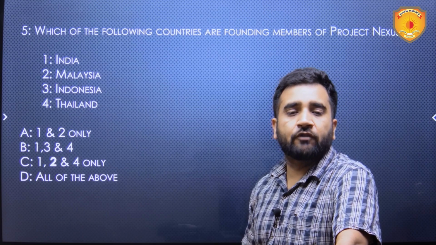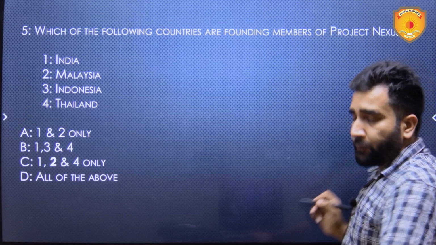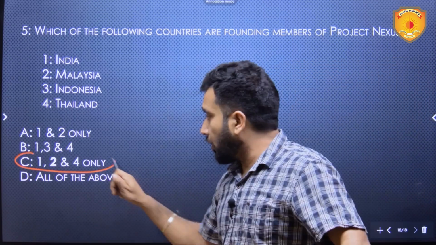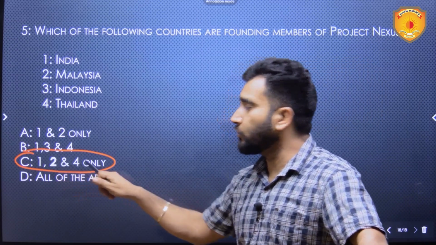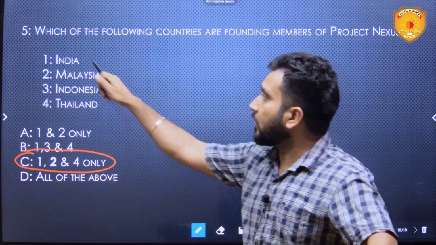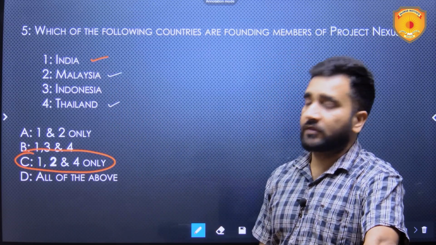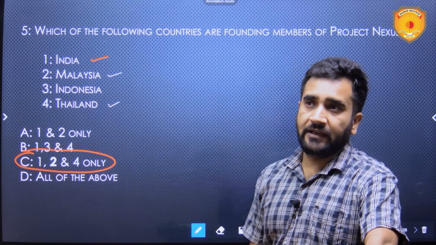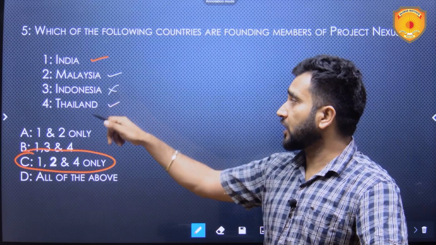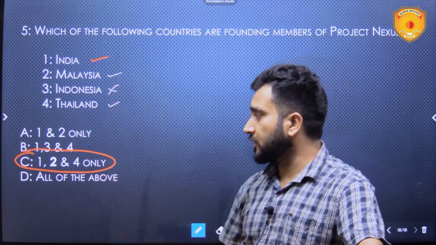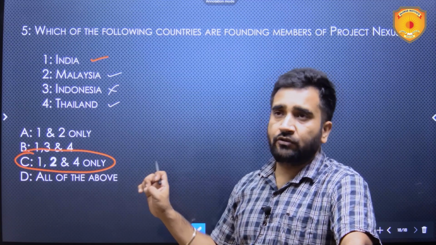And the fifth question: which of the following countries are founding members of Project Nexus? Here, I would want to apologize to you guys because option C, which was 1 and 4 only, posted yesterday, actually it was 1, 2, and 4. And that is the correct answer because India, Malaysia, Thailand are part of Project Nexus. Apart from these countries, Philippines and Singapore are also part of this. Indonesia is expected to be part of it, so Indonesia is not part of it. So 1, 2, and 4. And C option was 1 and 4 in yesterday's question. You might have seen it in yesterday's video. It is actually 1, 2, and 4.